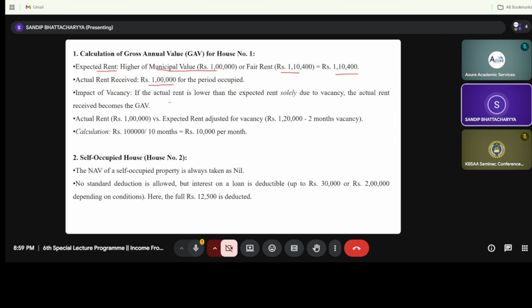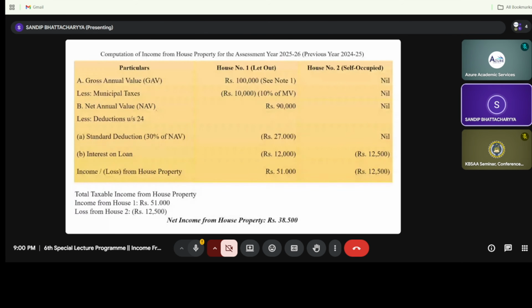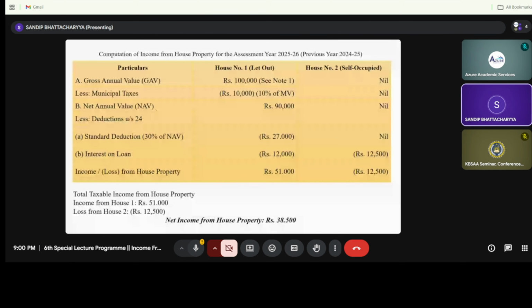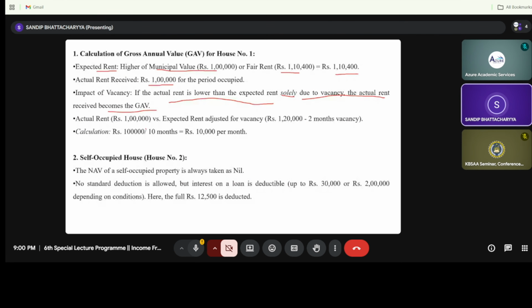So if the actual rent is lower than the expected rent solely due to vacancy, please underline this word solely, the actual rent received is greater than the gross annual value. So it will be rupees 1 lakh. Now, in case of the self-occupied house, what is the net annual value?